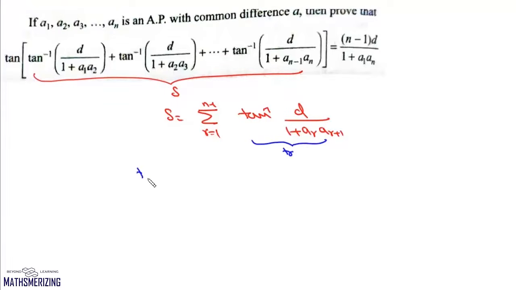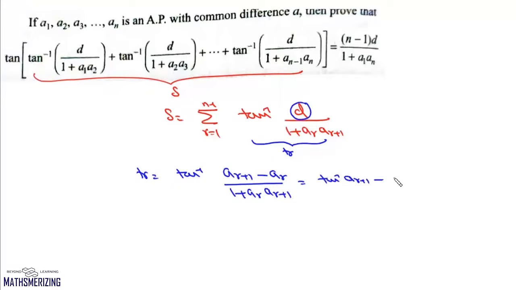So we can write TR as tan inverse. Now common difference is the difference between any two successive terms. So we can write this as AR plus 1 minus AR upon 1 plus AR into AR plus 1, which is tan inverse AR plus 1 minus tan inverse AR.